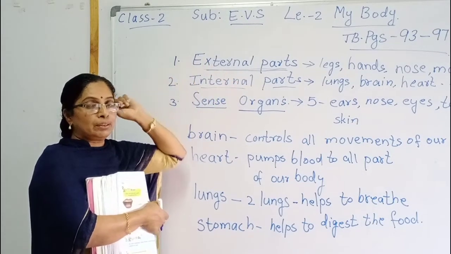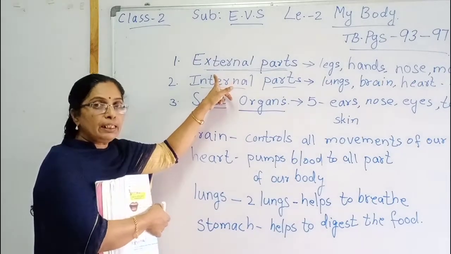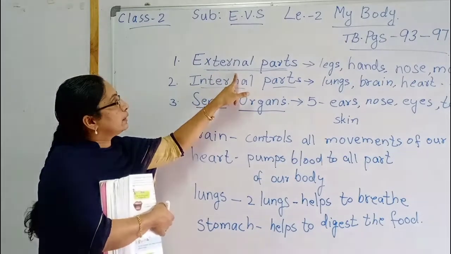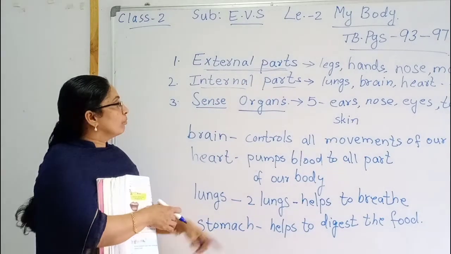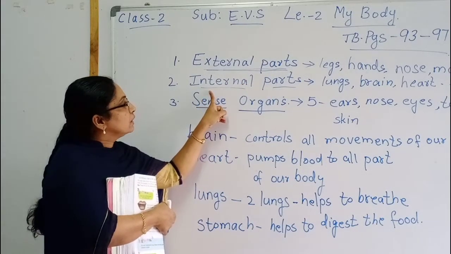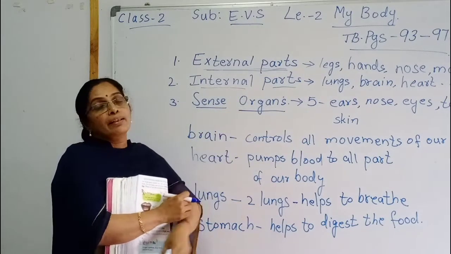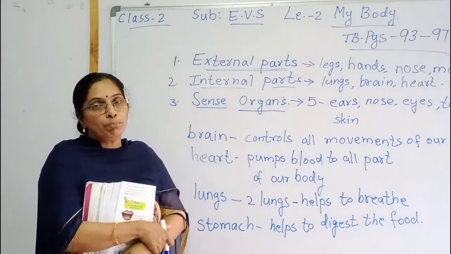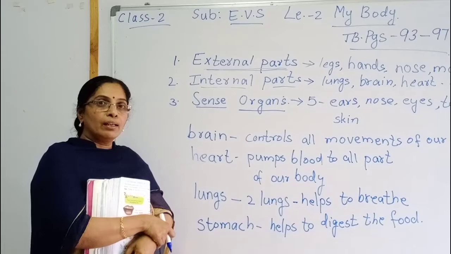Children, you thoroughly understand: the parts which we can see in our body, we call the external parts of our body. Then the parts which we cannot see, we call the internal parts of our body. Understood, children? Read the lesson well. Thank you.